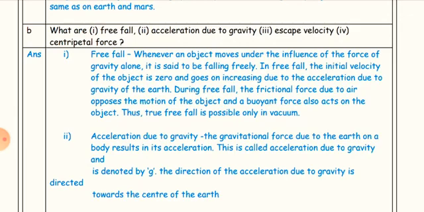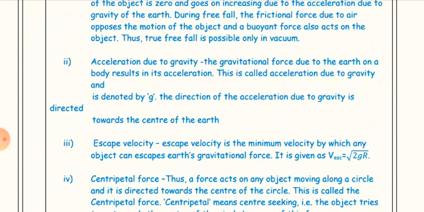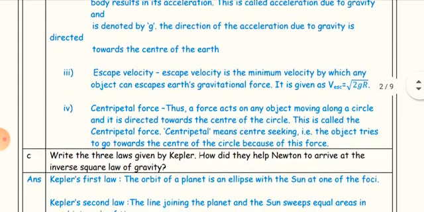Second, acceleration due to gravity. The gravitational force due to the earth on a body results in its acceleration. This is called acceleration due to gravity and is denoted by g. The direction of acceleration due to gravity is towards the center of the earth. Third, escape velocity.